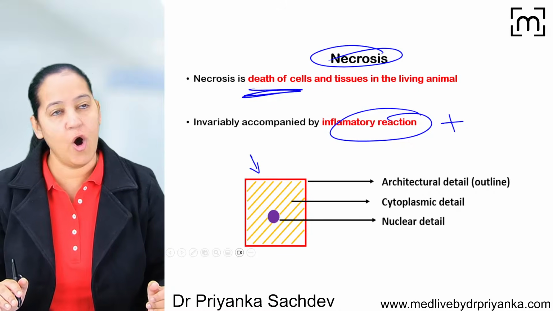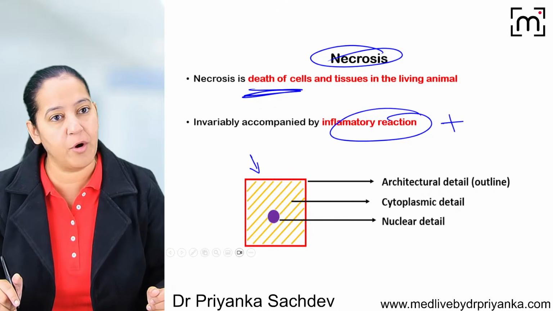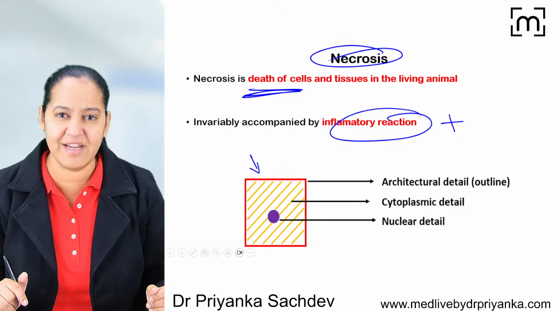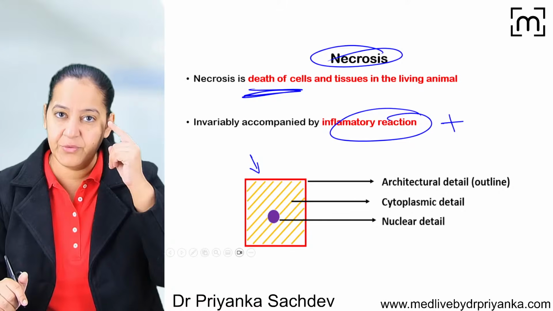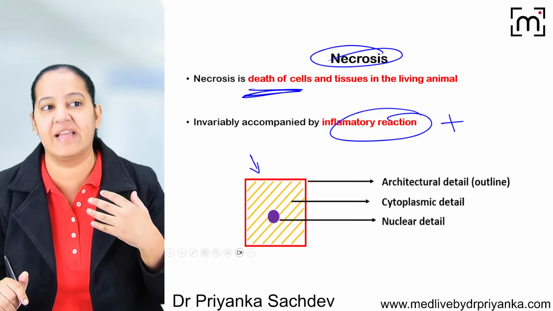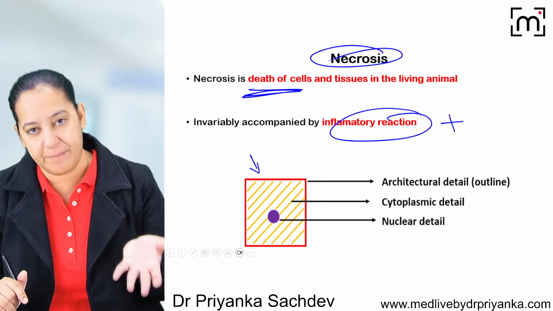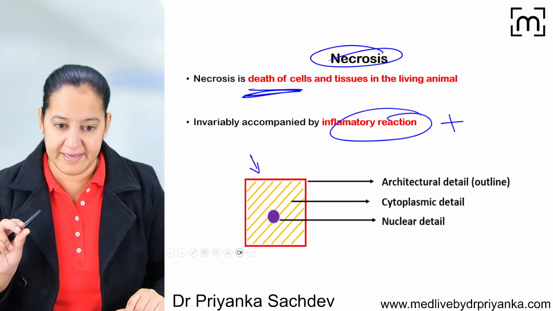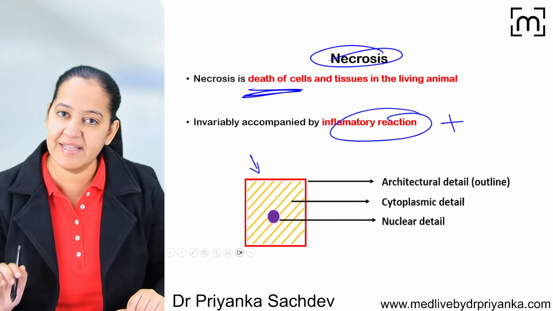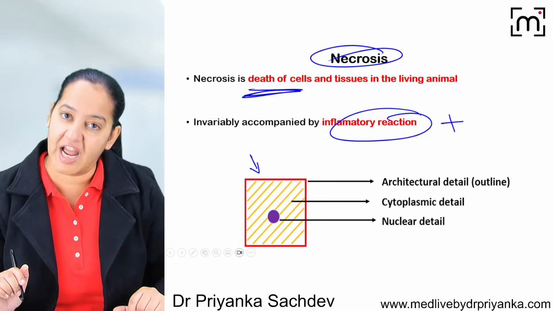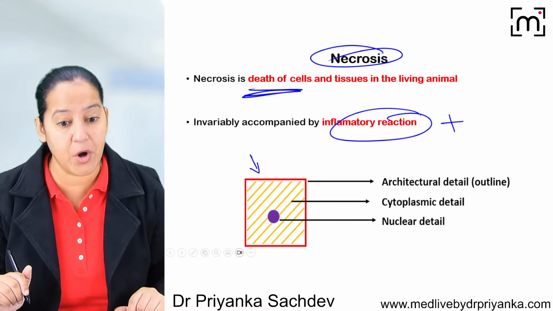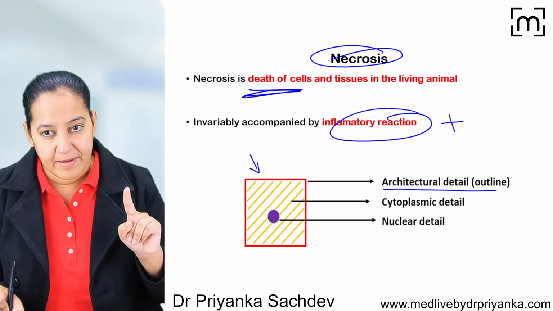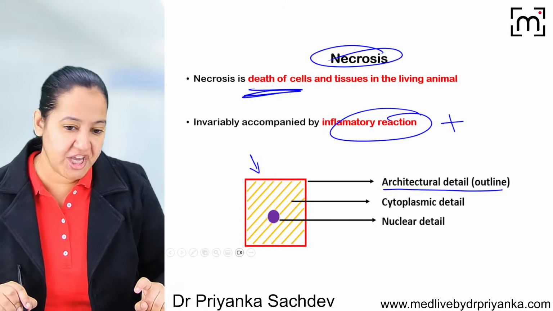If I ask how many types of cells are present in the human body, you will say, ma'am, thousands or millions of them. There are many types of cells. We have brain cells, neurons, skin cells, fat cells, RBC, WBC, platelets. These all are cells. But if I give you any cell in a slide or in a diagram, can you identify which cell it is? Yes, you can identify the type of the cell, which tissue it belongs to, based on its 3 details. Number 1, we see the outline of the cell. Can you see the shape of the cell?